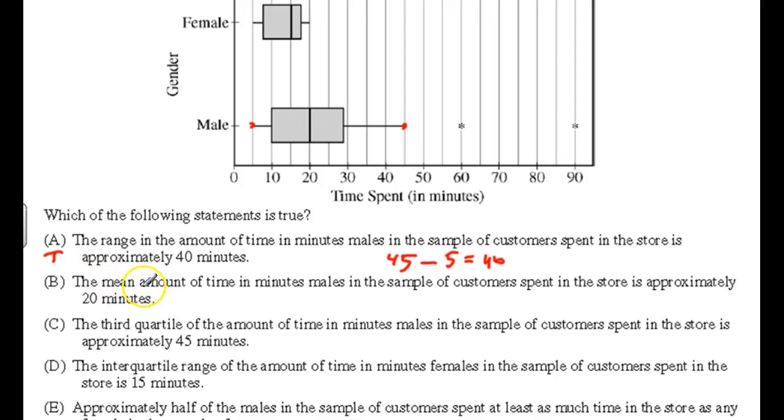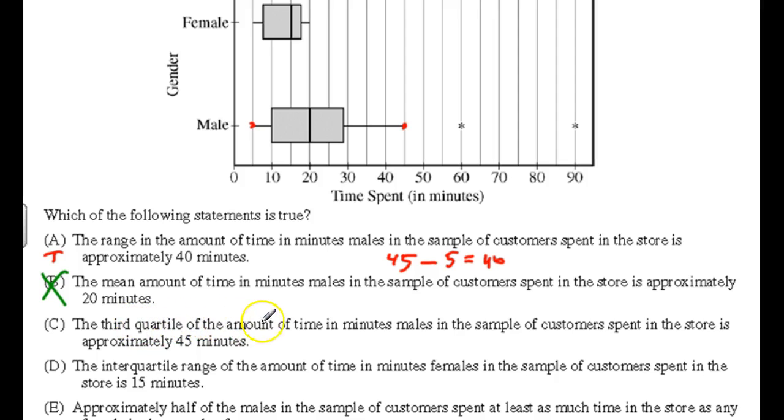Sometimes we get fooled. The mean amount of time in minutes males in the sample spent in the store is approximately 20 minutes. The mean? We can't really see the mean from this. That's the median, which is 20. In fact, it's a little skewed to the right, so I don't think that's also the mean. The mean would probably be somewhere in here. It's going to get pulled with a skew, so I don't think that's going to be a right answer.